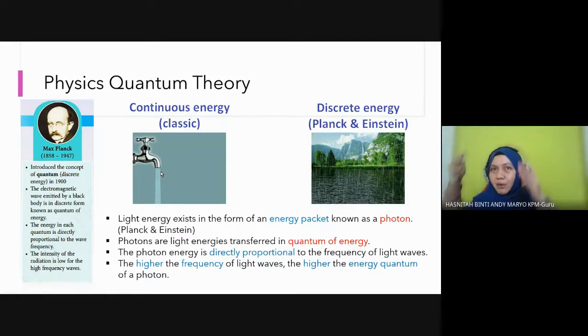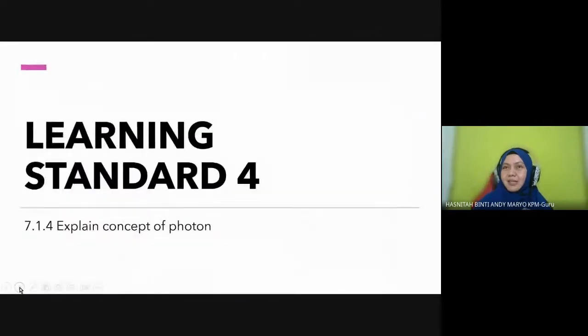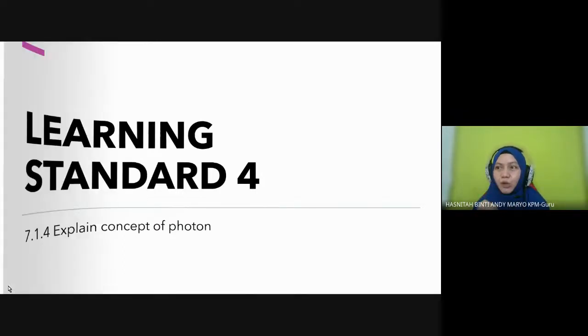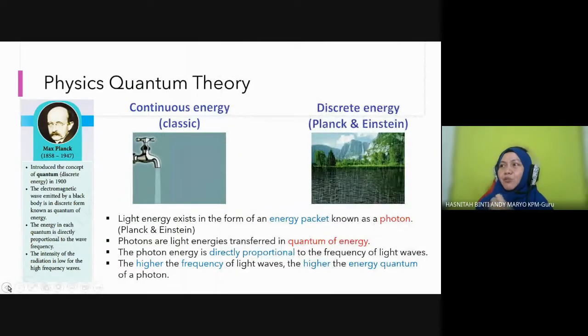We cannot see the energy, but this one you can see it drop one by one. So we can see the energy is flowing one by one according to their packet, single packet. Okay, then students, that's it. Quantum of energy, 4.2. Pendek saja. What is photon? If they ask you what is photon, it is an energy packet.